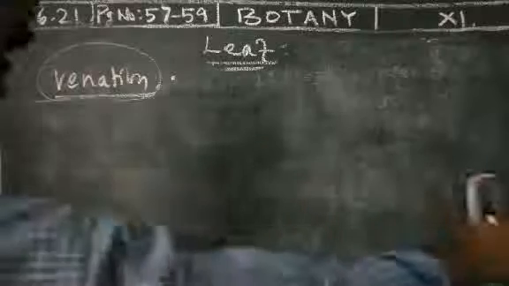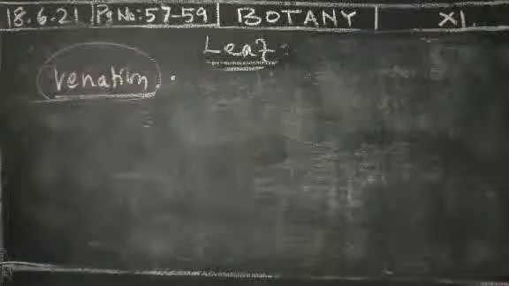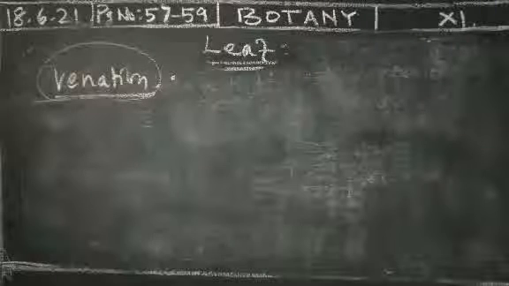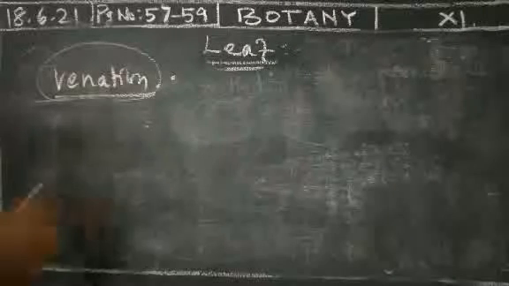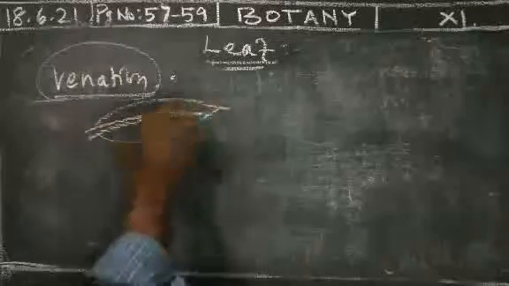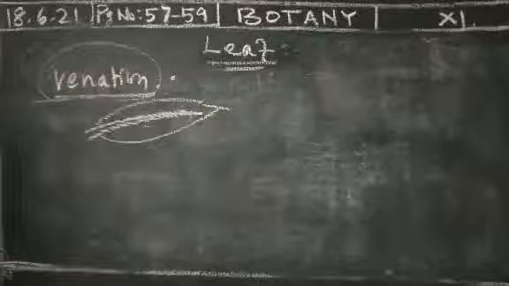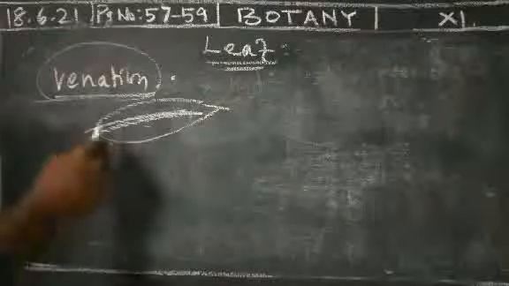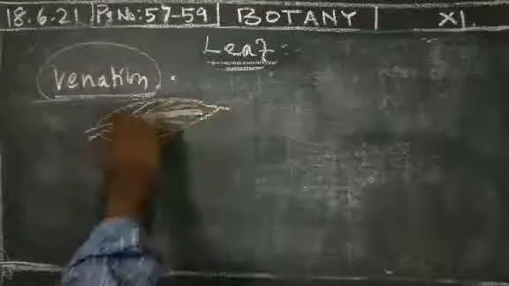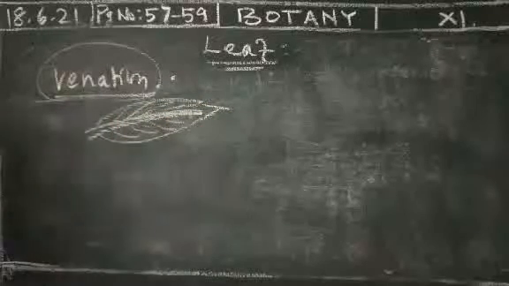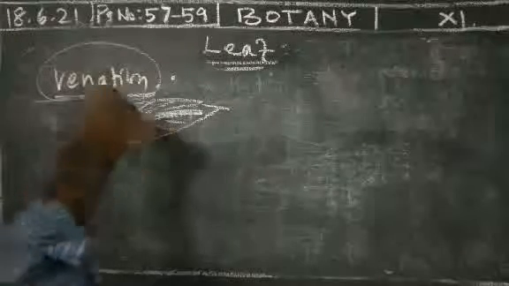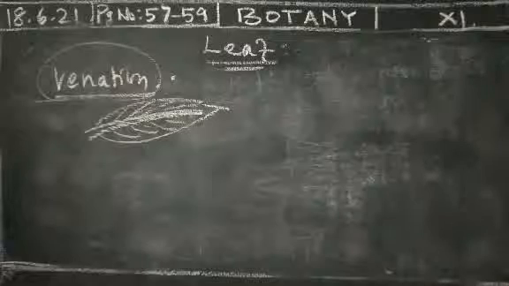Pinnately reticulate venation and palmately reticulate venation are there. In pinnately reticulate venation, a prominent midrib is present in the center. It also has several outgrowths. From the midrib, a number of lateral veins, mostly secondary and tertiary veins, arise from the midrib region. That is called a reticulate venation.